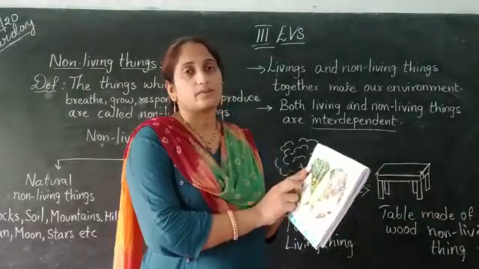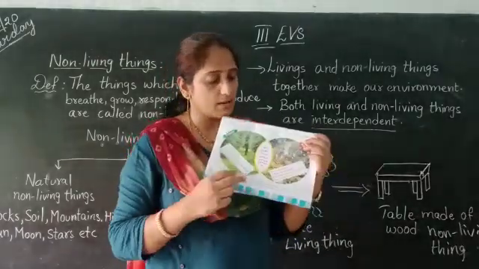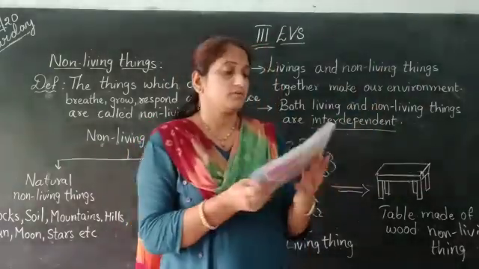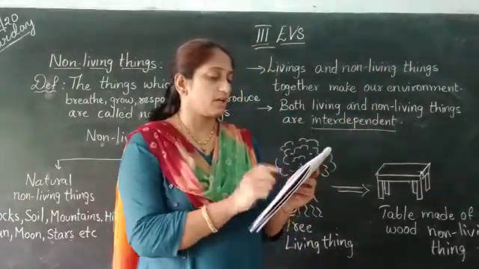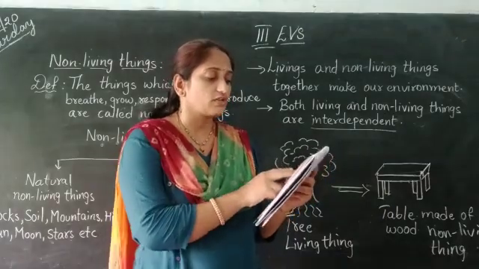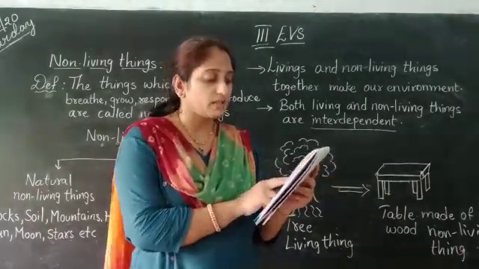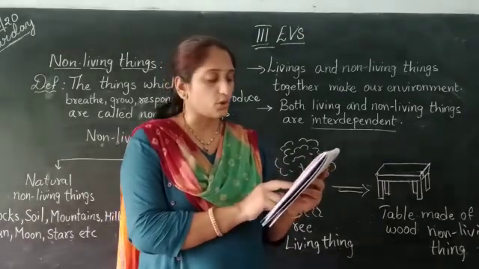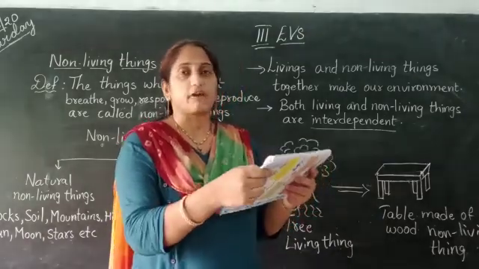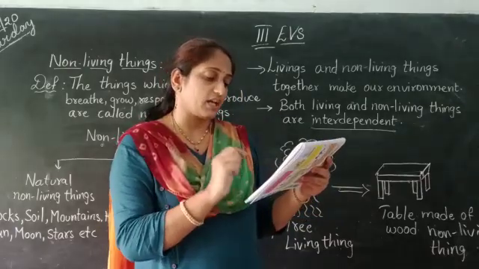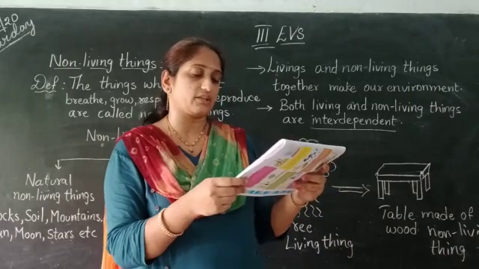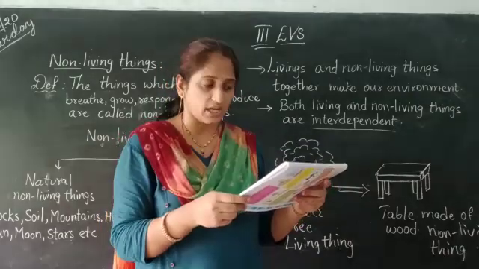Now these are the similarities and differences between plants and animals. Yesterday I gave you a table. See, I am reading this. Plants are generally green in color, make their own food, cannot move from one place to another, and grow throughout their life. Animals are of many colors, depend on others for food, can move from one place to another, and grow for a certain period.